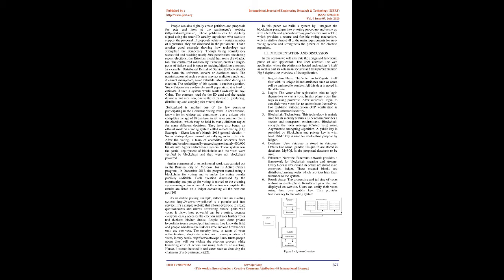That's another good example showing how technology can strengthen democracy. Though being considerably successful and reaching nearly 30% penetration rate during recent elections, the Estonian model has some drawbacks, too. The centralized solution, by its nature, creates a single point of failure and is open to hacking/hijacking attempts. For example, distributed denial of service, DDoS, attacks can harm the software, servers, or databases used. The administrators of such a system may act maliciously and steal, if they cannot manipulate, some valuable information during an election.